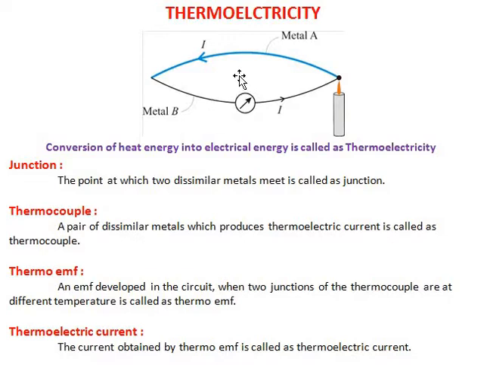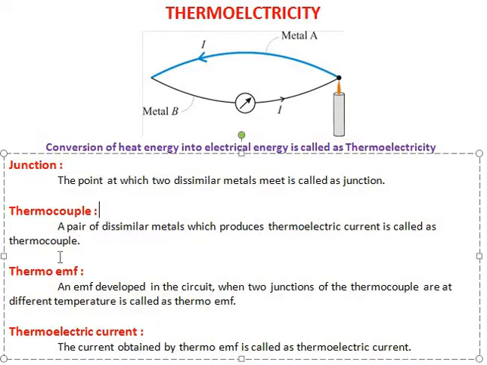Okay, and these two metals are dissimilar metals. Dissimilar metals means if metal A is a good conductor of electricity, then metal B is a bad conductor of electricity. Then only we say that these two metals are dissimilar metals. At the points of junction, this is called junction 1 and this is called junction 2. Clear? So the point at which the two dissimilar metals meet, here and here, is called a junction, dear students.